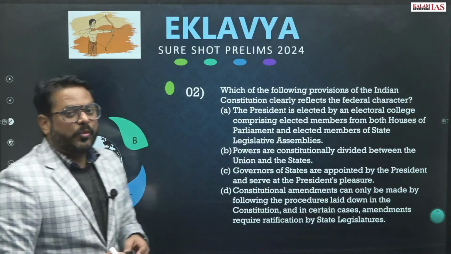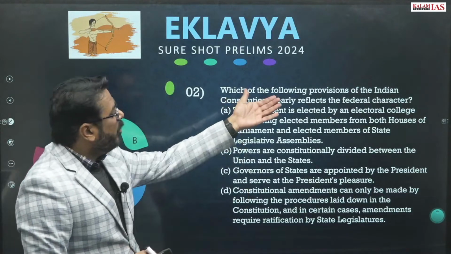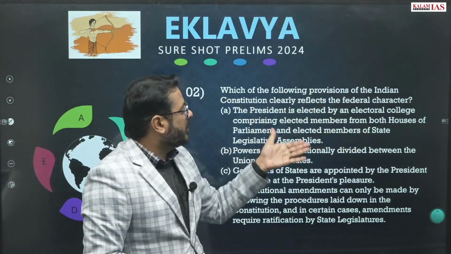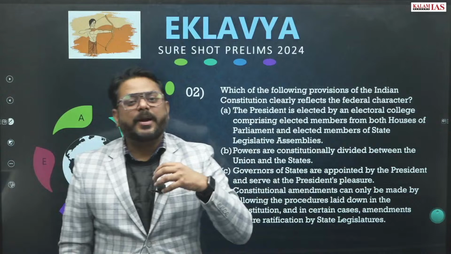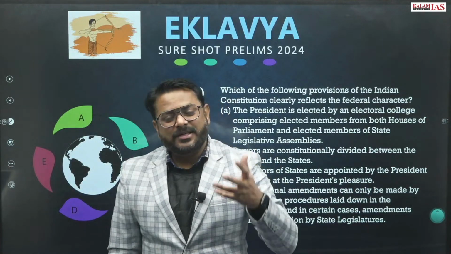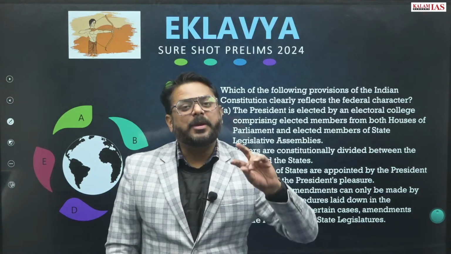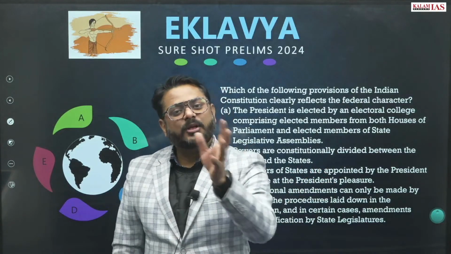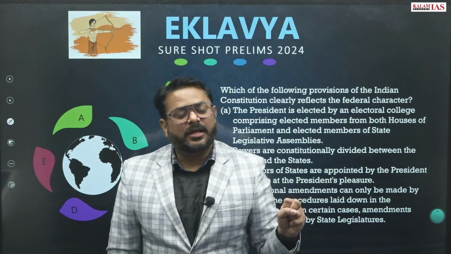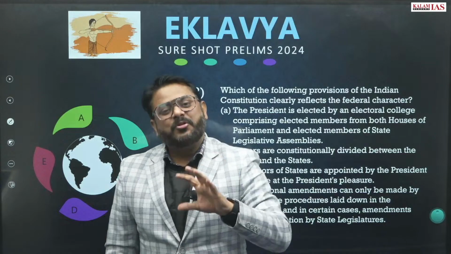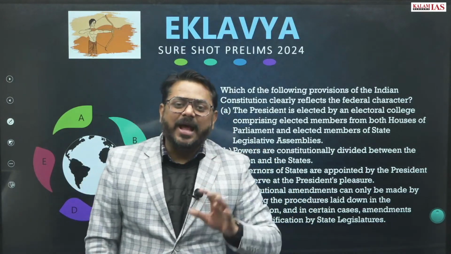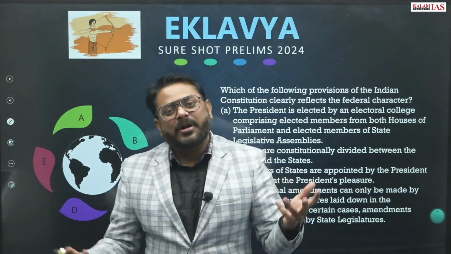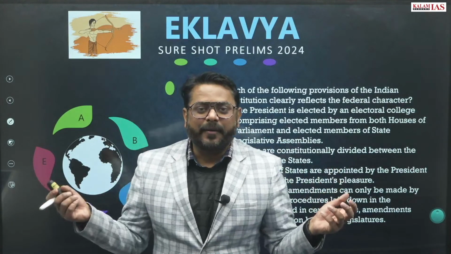Question number 2. Which of the following provisions of the Indian Constitution clearly reflects the federal character? When we are talking about the federal character, that means there will be two types of government, one at the union level, another at the state level. For both, the Constitution of India itself has written provisions, and therefore our Constitution is so lengthy, right?